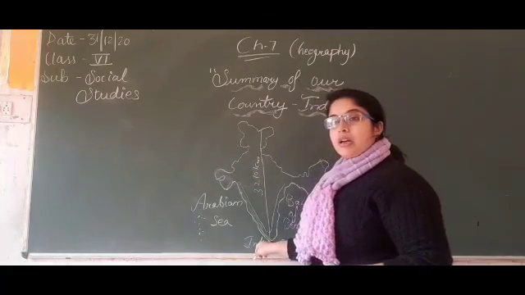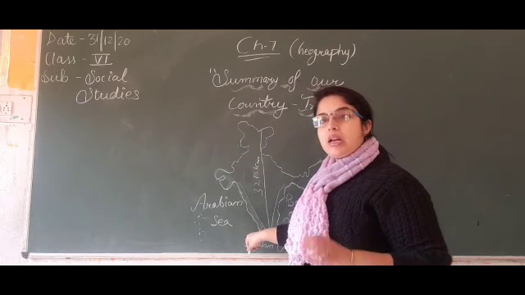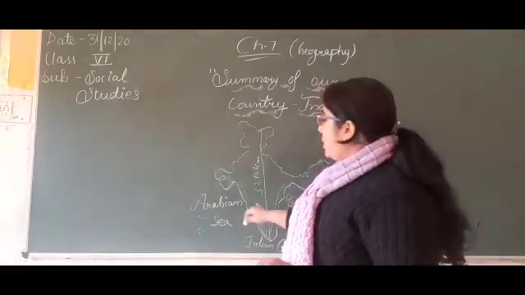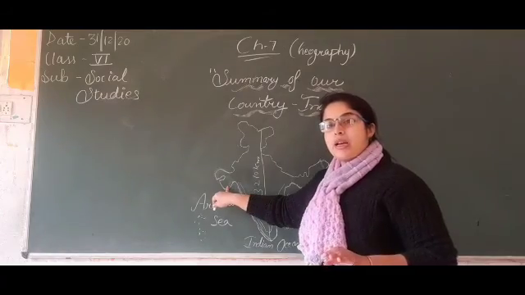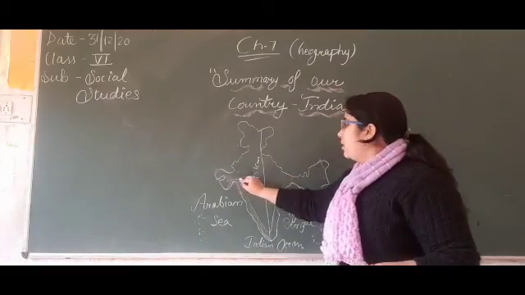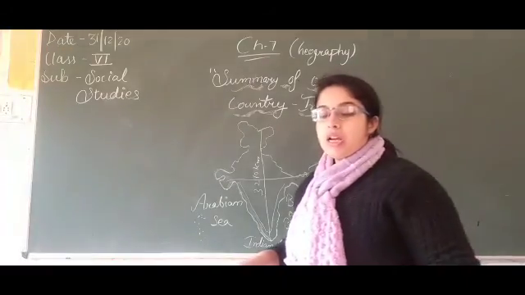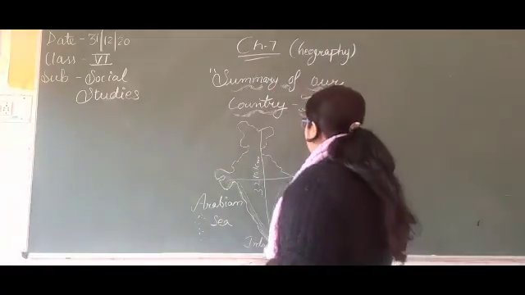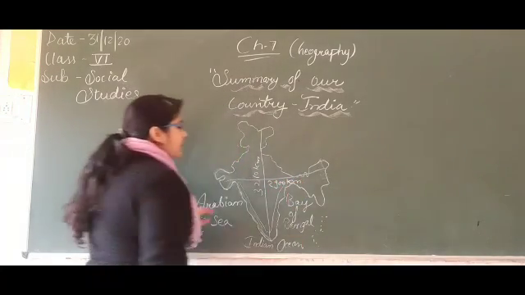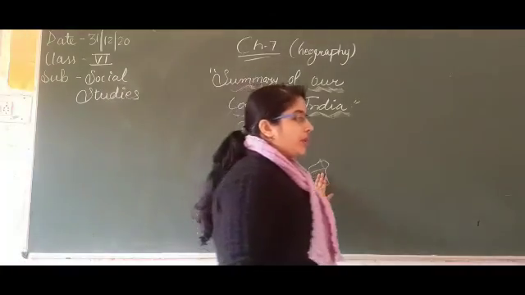If we measure from the west, from Gujarat to the east, Arunachal Pradesh, then the measurement will be 2,900 kilometers.